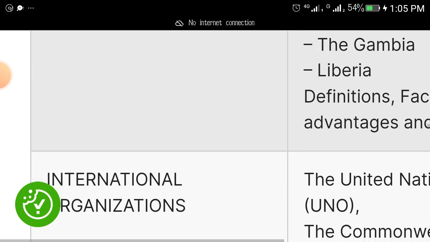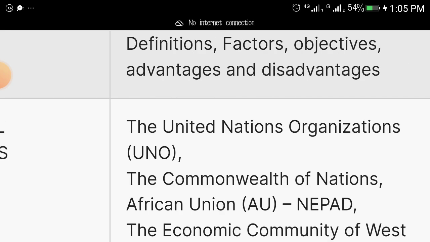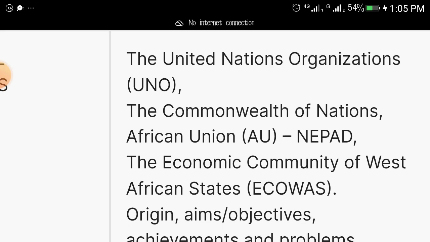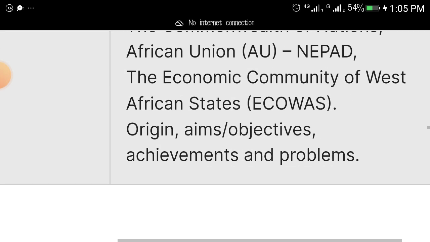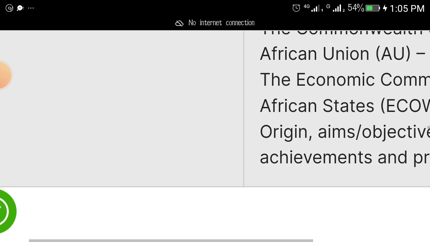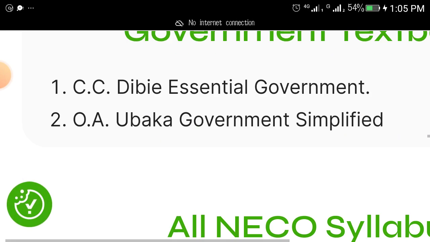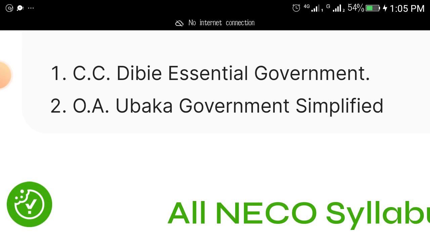Foreign policy of your country. International organizations. Under international organizations, study UNO, the United Nations Organization, study the Commonwealth of Nations, study the African Union, study NEPAD, study the Economic Community of West African States, ECOWAS: the origins, aims and objectives, achievements and problems of all of them. Now, these are the topics that will come out.